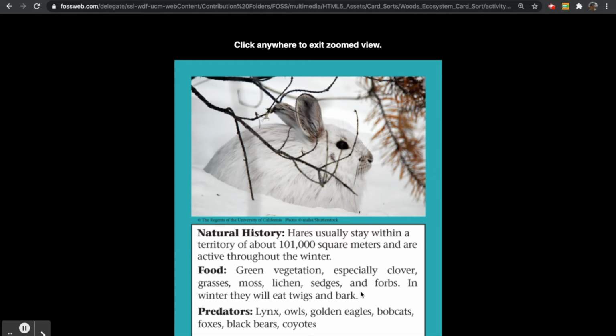Now share your thinking with me. We see what this hare eats and also who eats it. Tell me, is this hare a consumer or a producer? Is it able to make its own food, or does it have to eat other organisms to get its food? If you said consumer, that is correct. This hare is a consumer. It is an herbivore because it only eats plants like clovers and different grasses, but it is still a consumer.